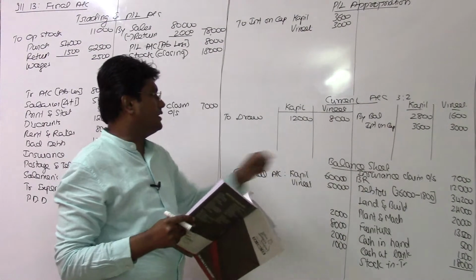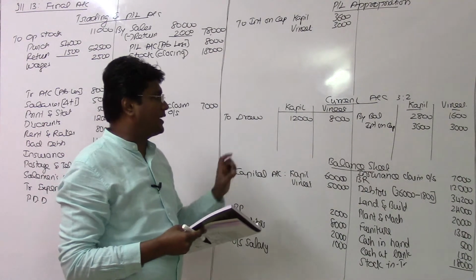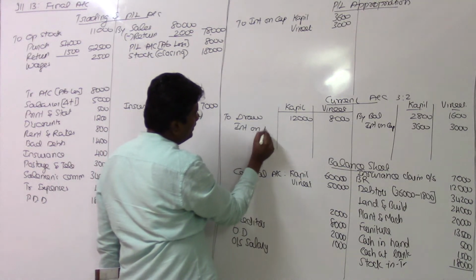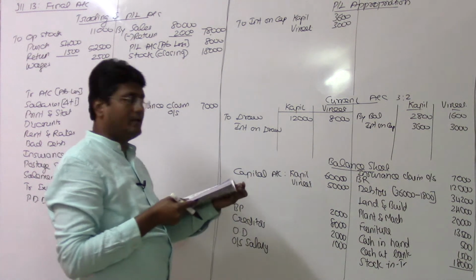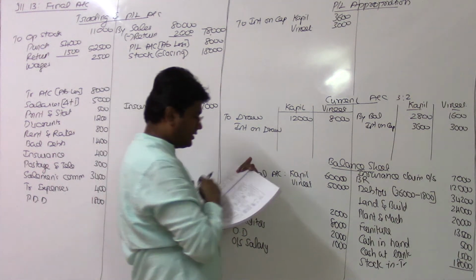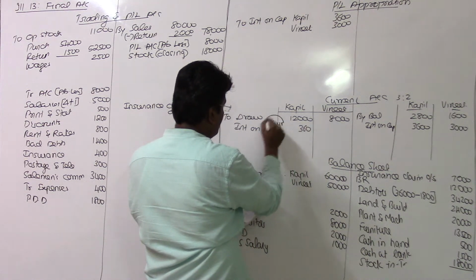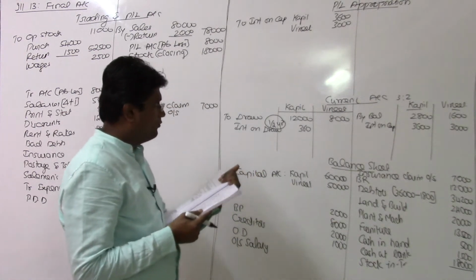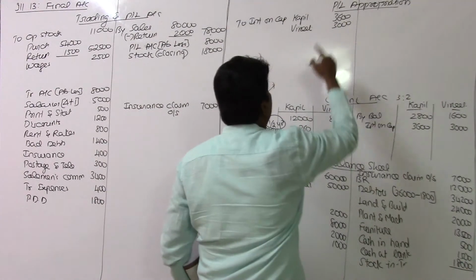So drawings are here. If the date of drawings is not given, it's better to calculate for half of the year. So I will calculate here interest on drawings for half of the year. For the 12,000, 6% is 720, half of that is 360. Half year only I am calculating. And for 8,000, 6% will be 480, for that half will be 240. It's credited to the P&L appropriation account.